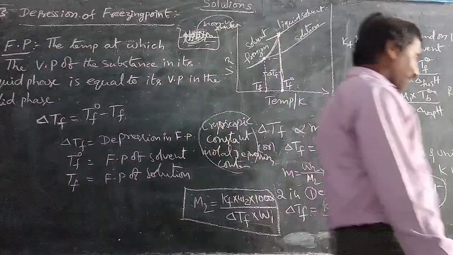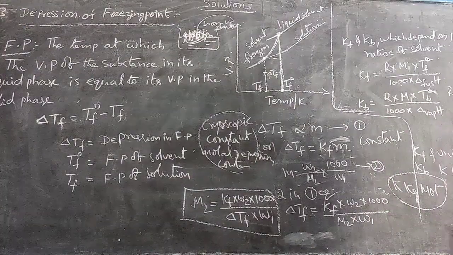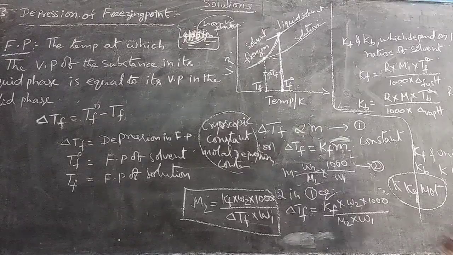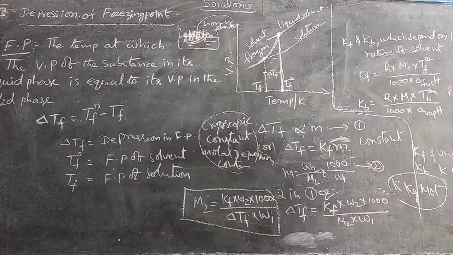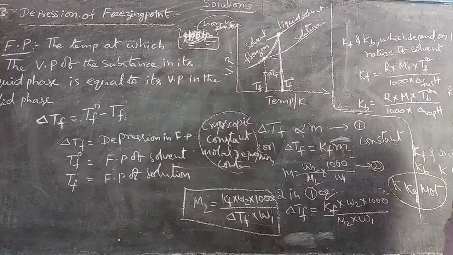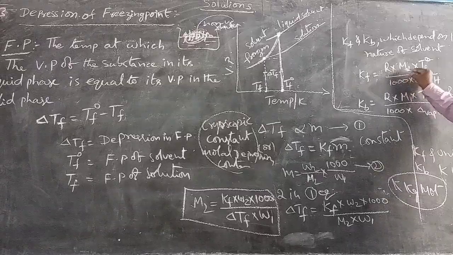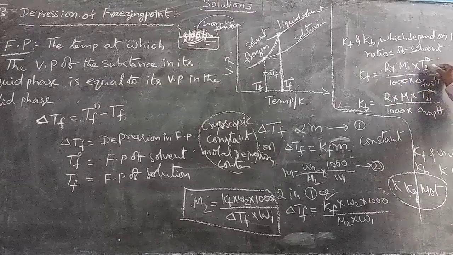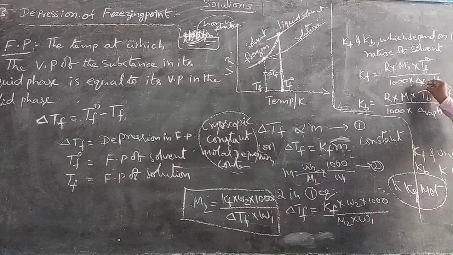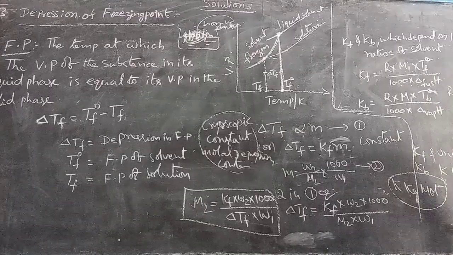The relation between the concentration of the solution and Kf, and Kb, which depend on the nature of the solvents, can be written as Kf equals R into M1 into Tf naught squared divided by 1000 into delta H fusion, the enthalpy of fusion.